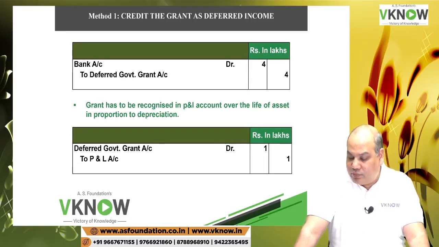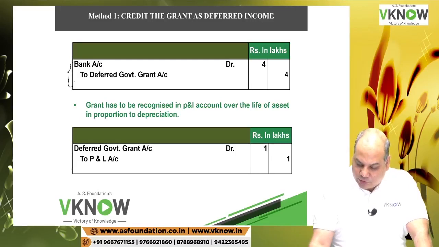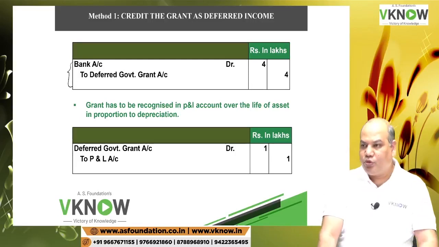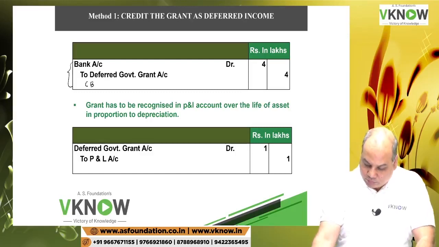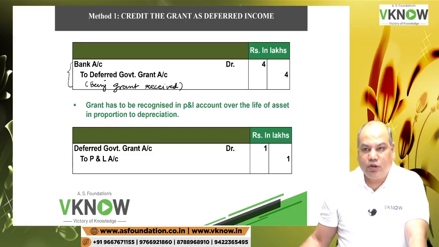Credit the grant as deferred income. Right hand side, rupees in lakh. Then write down the entry. Entry for grant received: Bank account debit to deferred government grant account. Being grant received.